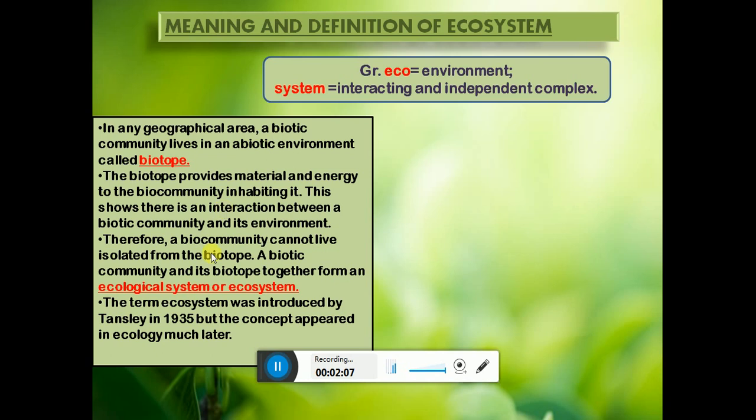Therefore, a biotic community cannot live isolated from the biotope, which means that the abiotic and biotic communities are interlinked with each other and cannot live without each other. So the definition is: a biotic community and its biotope together form a system which is known as ecological system or ecosystem. The word ecosystem was first coined by the scientist Tansley in 1935, but the concept appeared much earlier.